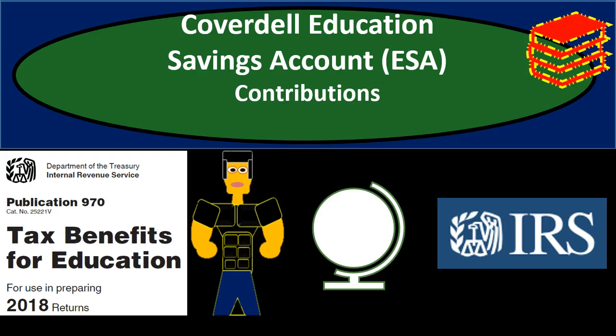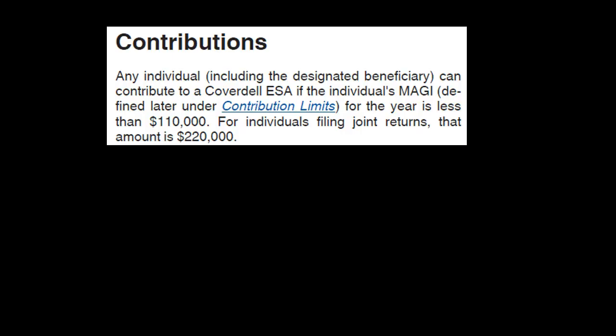nature. In this presentation, we will discuss contributions to a Coverdell Education Savings Account, an ESA. This information can be found in Publication 970. Contributions. Any individual, including the designated beneficiary, can contribute to a Coverdell ESA if the individual's MAGI, modified adjusted gross income, defined earlier under contribution limits, for the year is less than $110,000.